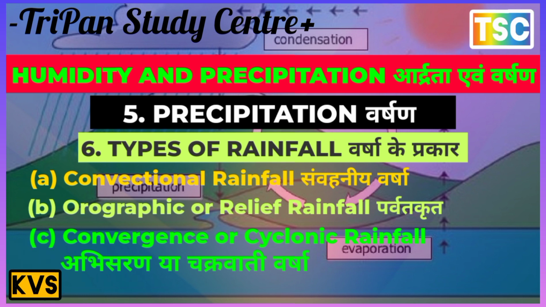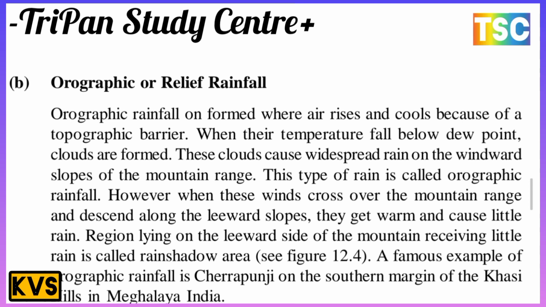The next one, B, is orographic or relief rainfall. What is orographic and relief rainfall? Orographic rainfall is formed where air rises and cools because of a topographic barrier. When the temperature falls below dew point, clouds are formed, and these clouds cause dispersed rain on the windward slopes of the mountain ranges. This type of rain is called orographic rainfall.